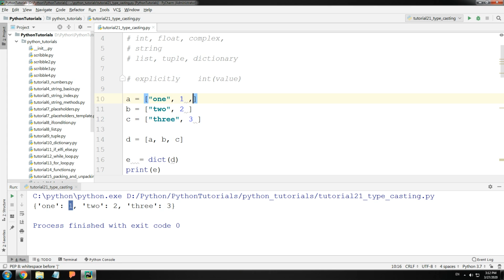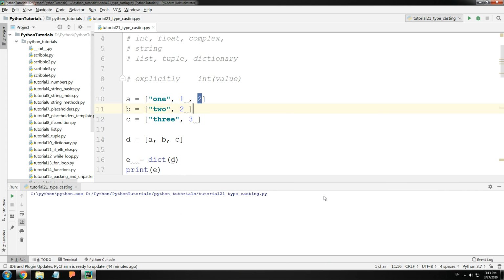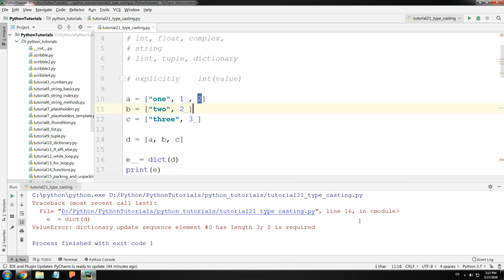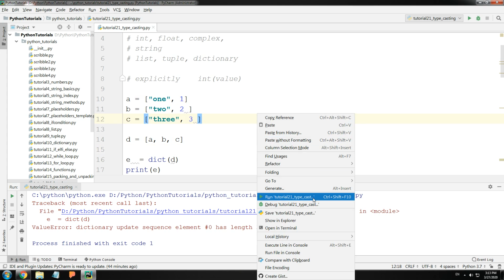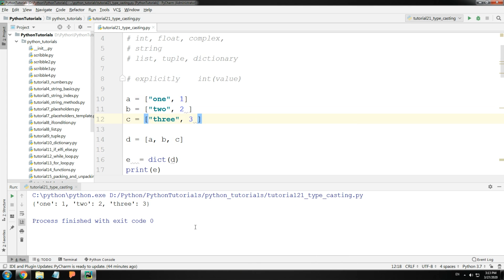If I had a third element here, in this case your typecasting of dict would not know what to do with this third element and hence throw you an error. The dictionary update sequence element 0 has to be of length 2. This basically just means that each element of the list should have only two elements. So A should have only two elements and it would work. So make sure that when you are doing typecasting, do read the rules and then follow them.